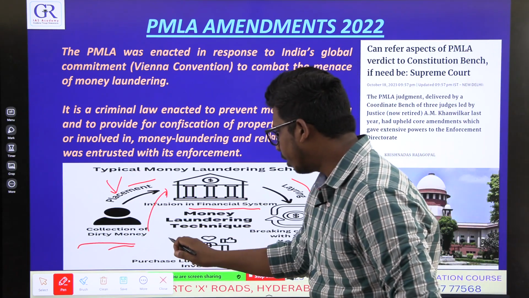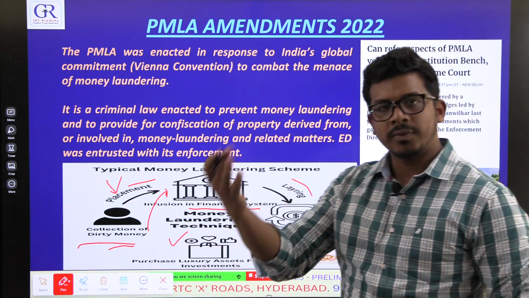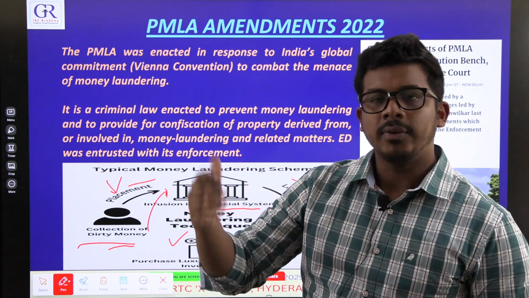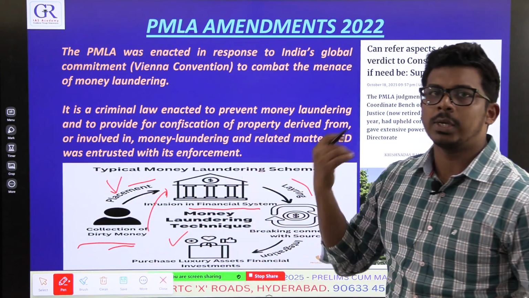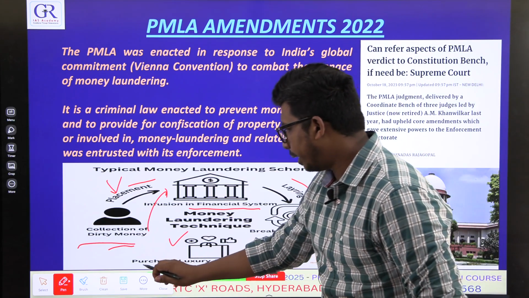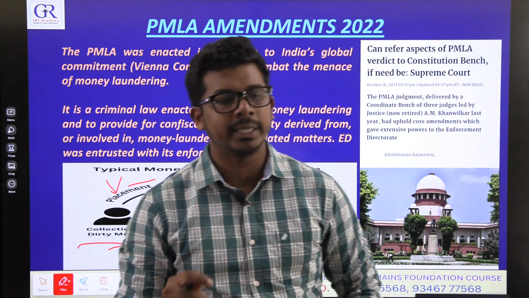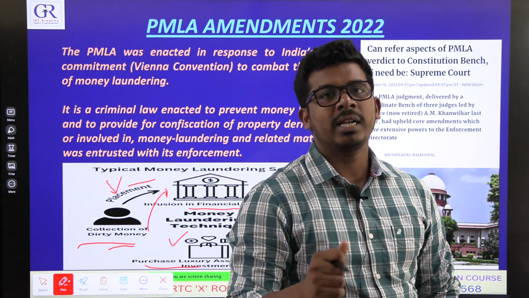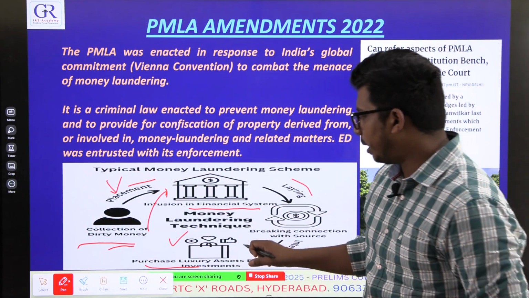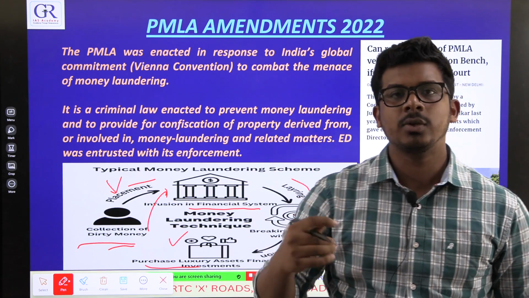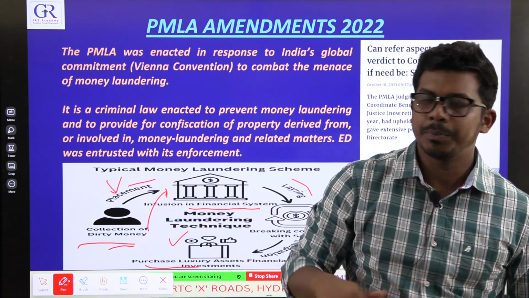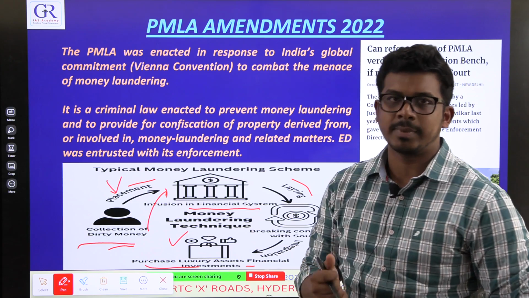It may even go out of the country. Usually it goes out of the country and then they purchase luxury and financial assets. Ultimately, when it is difficult to track, they invest in something that is very difficult for the authorities to take back. Very high luxury assets, investments, etc.